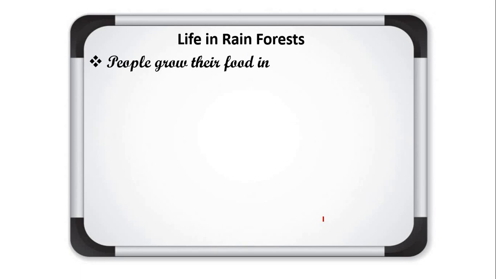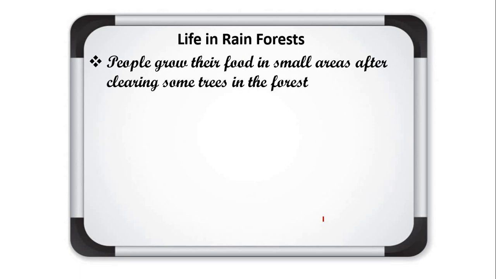People grow their food in small areas after clearing some trees in the forest. Most of the people, as I told, are tribal, and they are involved in the activities of hunting, farming, or shifting cultivation.